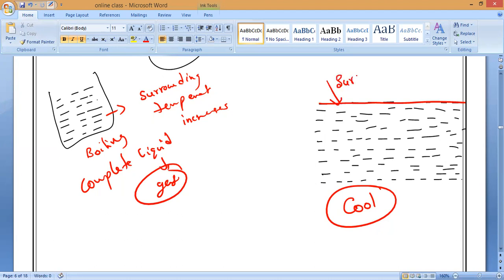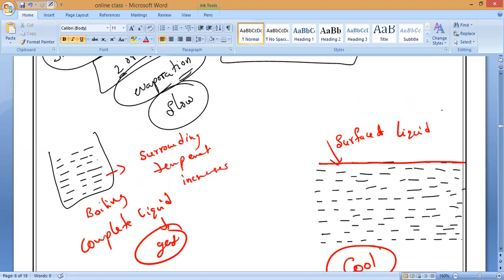Please remember, evaporation only takes place at the surface of the liquid. Understanding? So how does it convert into gaseous state? Observe, our surrounding atmosphere has some heat energy or not? Atmosphere, please respond everybody. And also inside our water some heat energy will be there. Is it yes or no? Yes, sir.